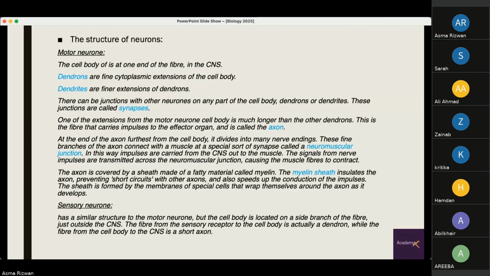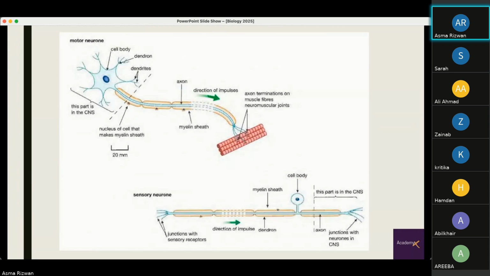So these structures, these neurons or nerve cells, have a structure. And the sensory neurons and the motor neurons have different structures, which makes them adaptable to their functions. So we have a motor neuron where the cell body is at one end of the fiber in the central nervous system. And we have the dendrons, which are fine cytoplasmic extensions of the cell body. And the dendrites are fine extensions of dendrons.